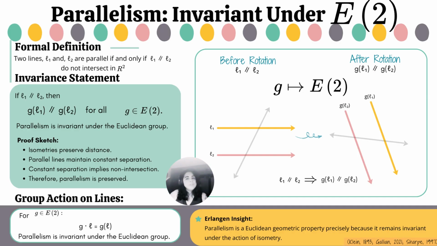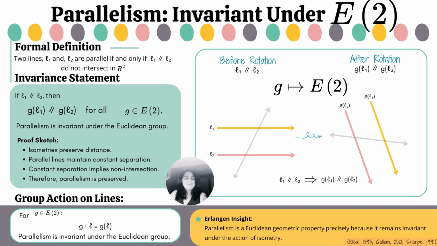Let's look at parallelism through the lens of a group action. Two lines are parallel in the Euclidean plane if they do not intersect. The Euclidean group E2 acts on the set of lines by sending each line to its image under a rigid motion. The key statement is this: if two lines are parallel, then their images under any element of E2 remain parallel. Why? Because isometry preserves distance. Parallel lines remain at constant separation, and constant separation implies that the lines do not intersect. Therefore, parallelism is preserved under every transformation in E2.